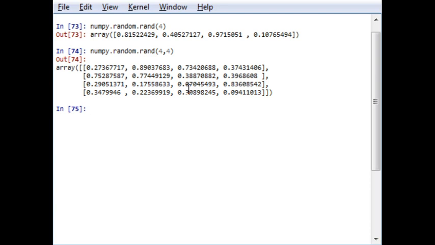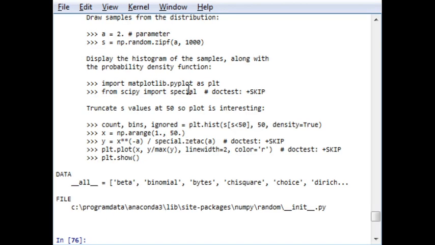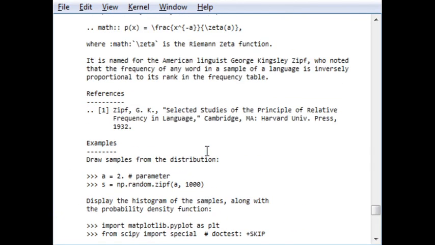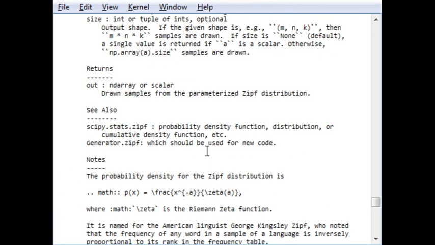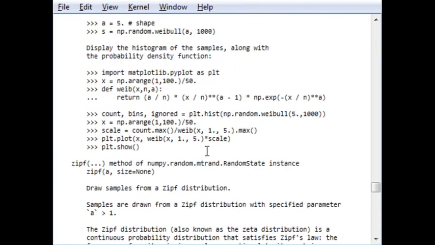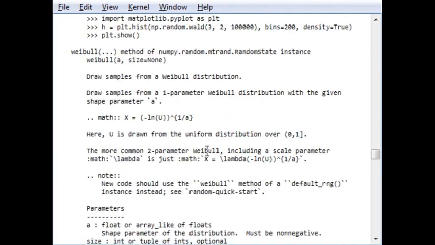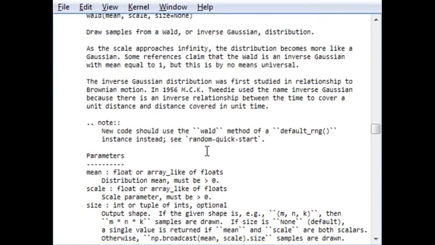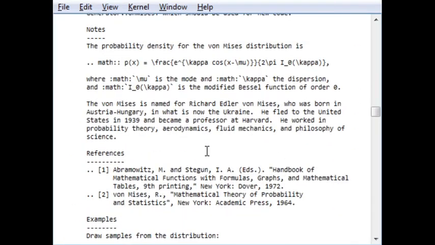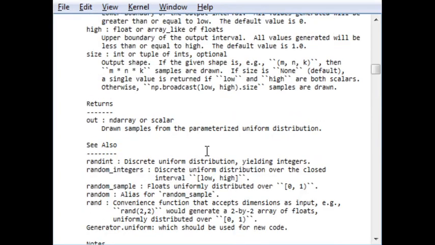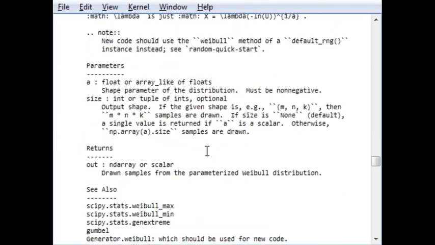To get complete details of this package, we can use the help function. In help, you write numpy.random, and you will get a list of functions available within it. You can see every detail, the parameters with explanations and examples, everything is available in help.